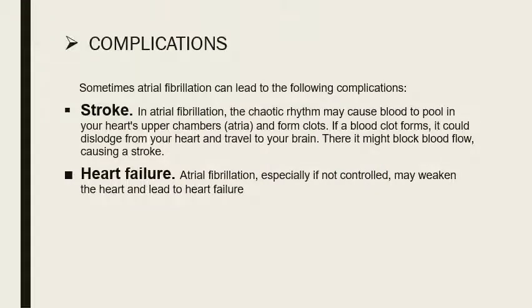There are two complications of atrial fibrillation. Number one is stroke, and number two is heart failure. In atrial fibrillation, the chaotic rhythm may cause blood to pool in your heart's upper chamber and form a blood clot. If the blood clot forms, it could dislodge from the heart and travel into your brain. There might be a block of blood flow, which causes a stroke. And number two complication is heart failure. Atrial fibrillation, especially if not controlled, may weaken the heart and lead to heart failure.